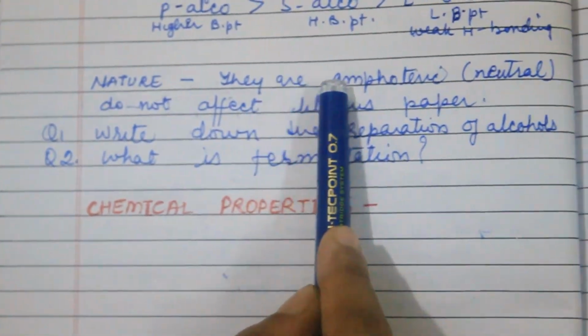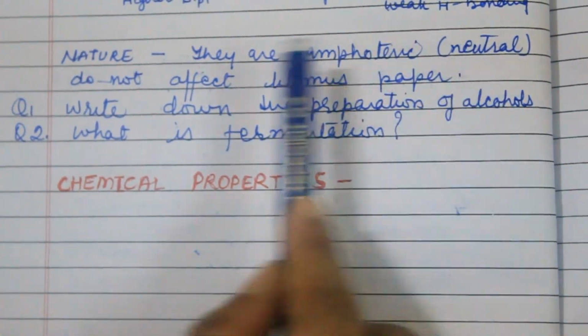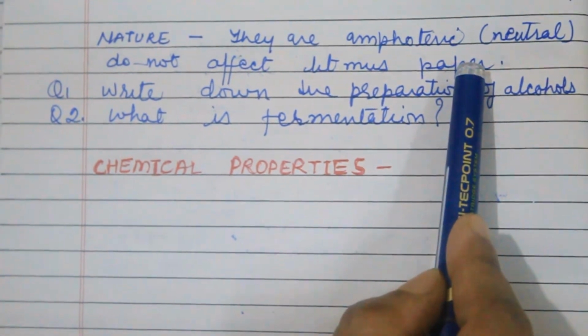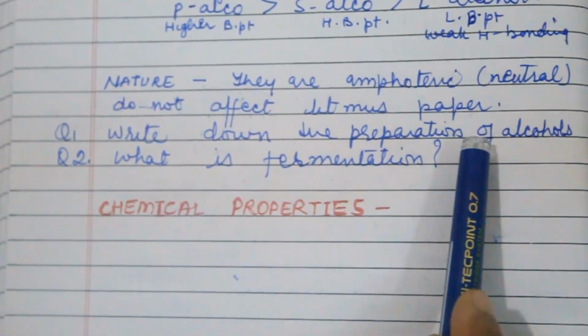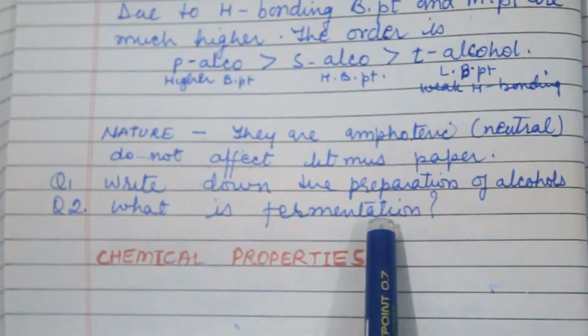Nature: they are all amphoteric, that is neutral, not affected by litmus paper. Now my question for today: write down the preparation of alcohol. What is fermentation? Thank you.